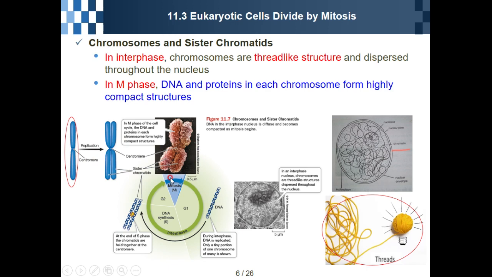Okay, so this is the chromatid. So after the chromatid is replicated, it will make the sister chromatid. And we also call this one a chromosome. Totally, we call this a chromosome. It's like this.